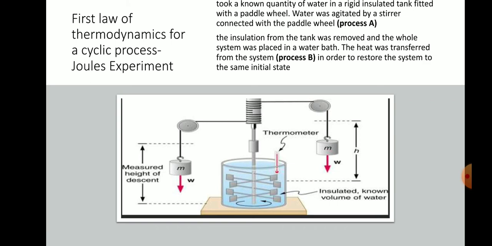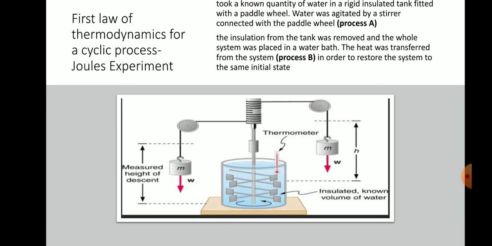For example, if I heat the water from 25 degrees Celsius to 100 degrees Celsius, it is the first process. Then I cool the water from 100 degrees Celsius to 25 degrees Celsius, the second process. Connect the same point, which makes a cycle. The cycle has two processes, one is heating, another one is cooling. Okay, this is the cyclic process. Then the first law of thermodynamics for a cyclic process.